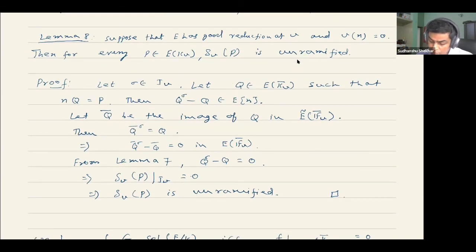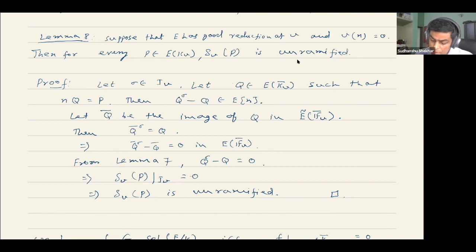Again, the proof is simple. If you take an element in the inertia subgroup and apply the definition, let us pull back this point P here. Let Q in E(K bar) be such that N of Q equals P. Then Q^sigma minus Q belongs to E[N]. Sometimes this Q bar may confuse you with K bar, so don't get confused. This Q bar is just the image of Q over the residue field.